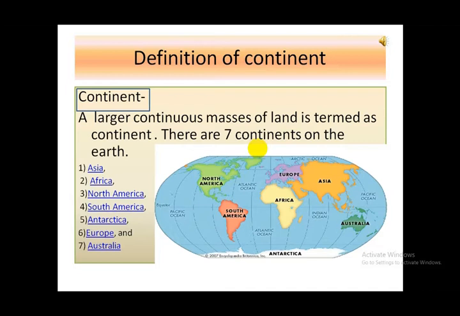The distribution of continents is shown in this diagram. Major part of the globe in this diagram is covered by oceans. These are the oceans: Atlantic Ocean, Pacific Ocean, Indian Ocean, southern part of Atlantic Ocean, and Arctic Ocean.